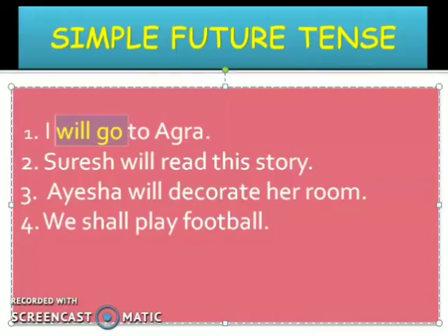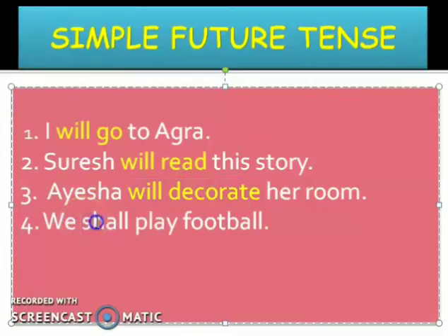So the action of Suresh, meaning the reading of the story, will happen in future. That is why it is written will read. Let me highlight this one. Next, Aisha will decorate her room. So in future the girl Aisha will decorate the room. She will do the action, she will decorate the room in future. So will decorate. We shall play football.